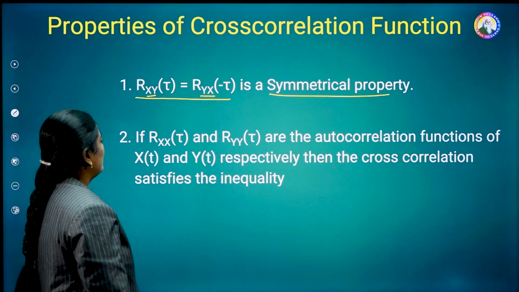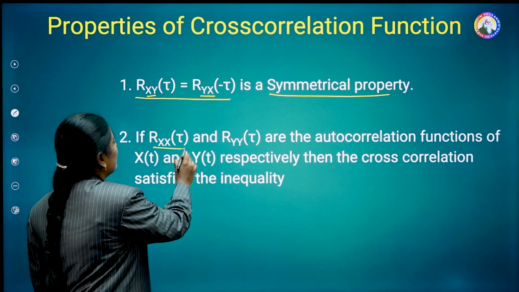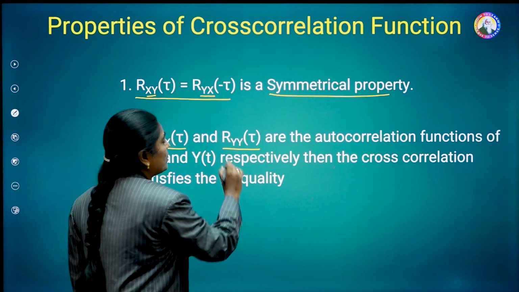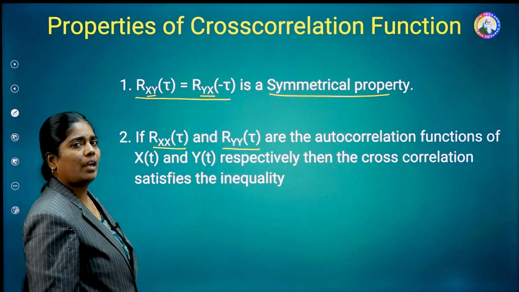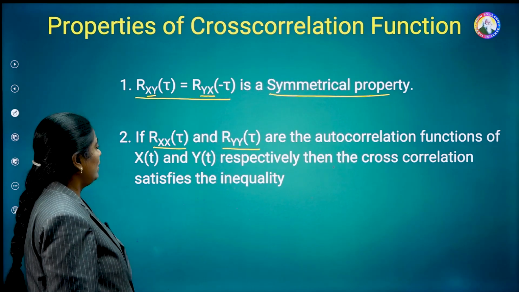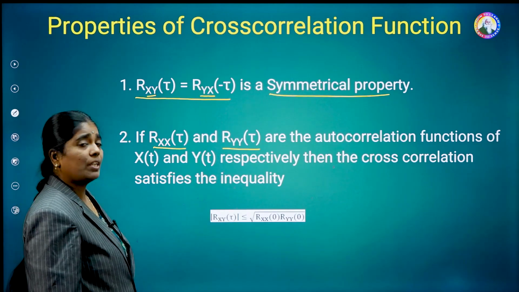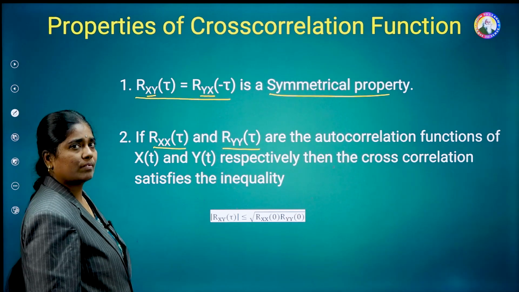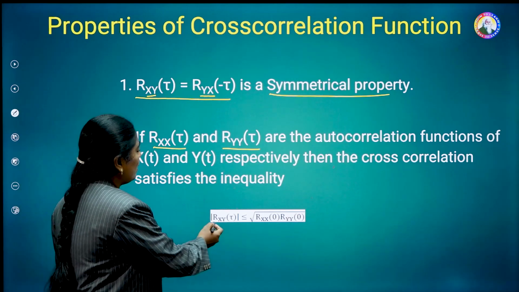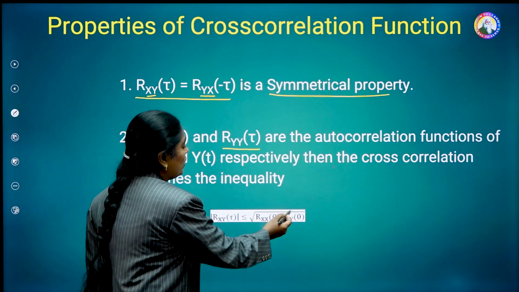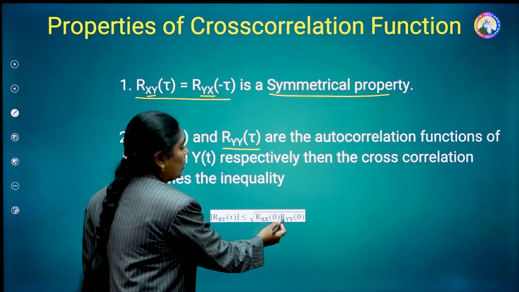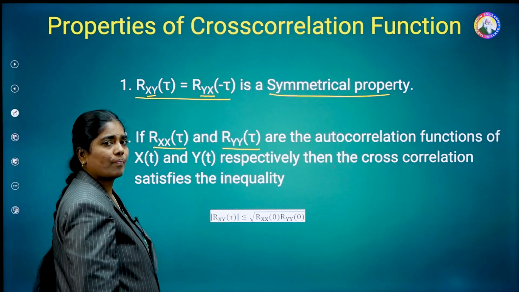Next one is, if Rxx of tau and Ryy of tau are the autocorrelation functions of x of t and y of t, then they satisfy an inequality. That is, mod Rxy of tau is less than or equal to square root of Rxx of 0 into Ryy of 0.